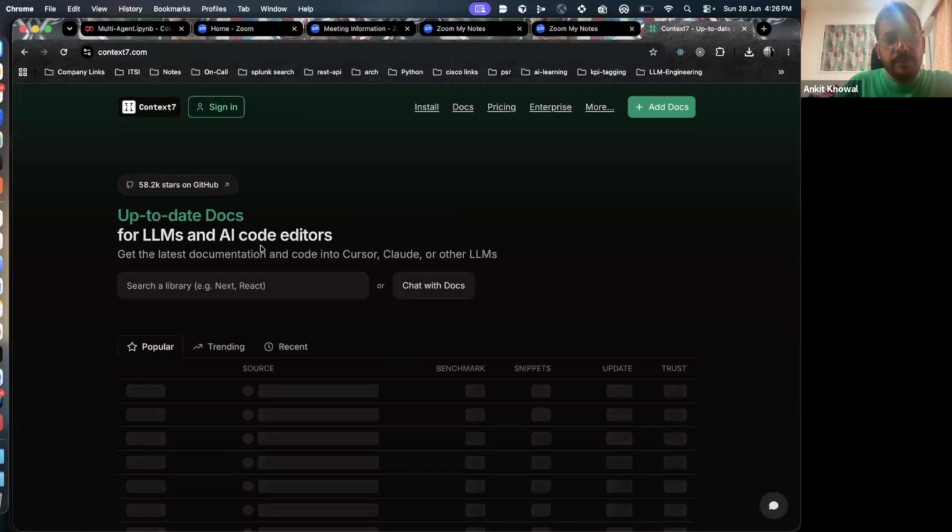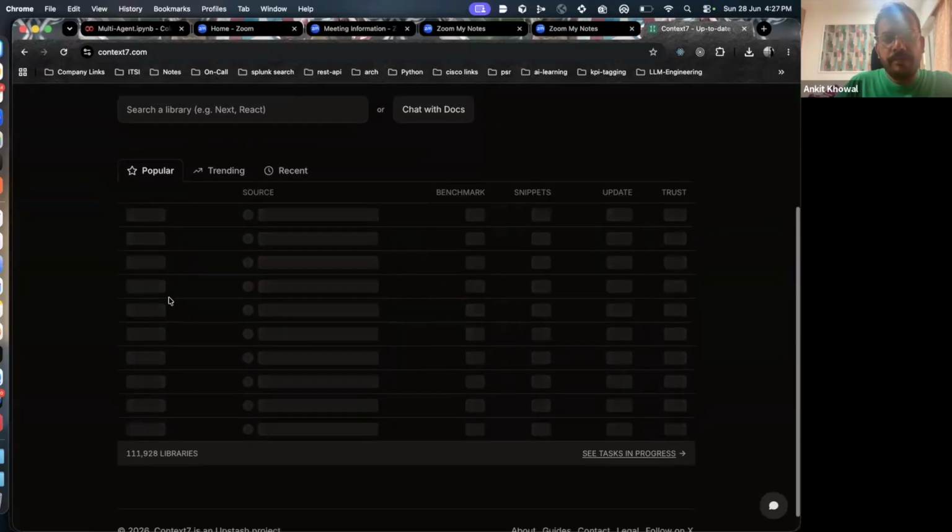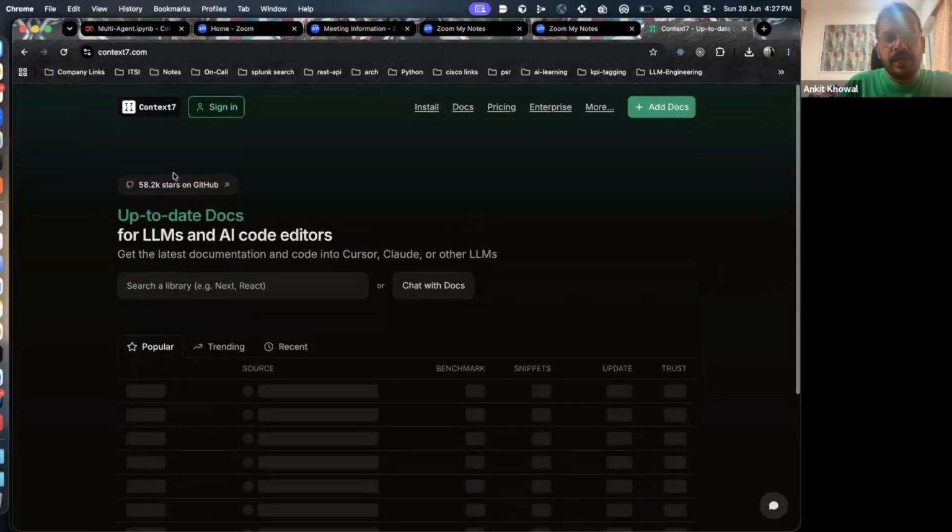Up-to-date docs for LLMs and AI code editors. Get the latest documentation and code into Cursor, Claude, or other LLMs. So if there are certain popular libraries, it will contain the docs for all of them, right?